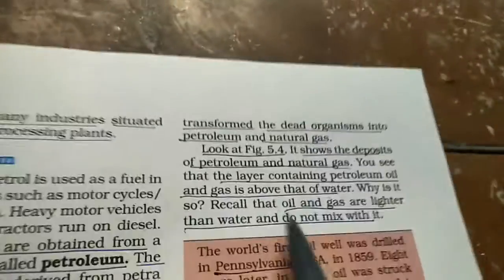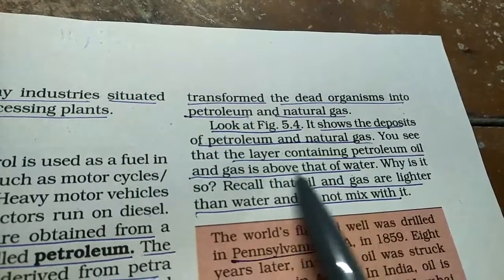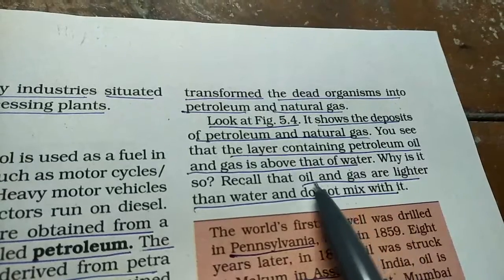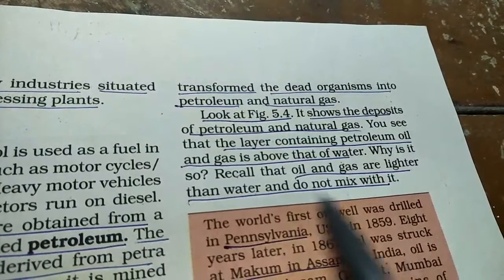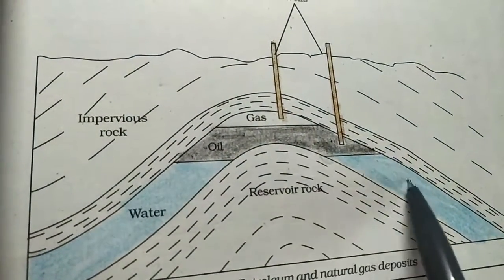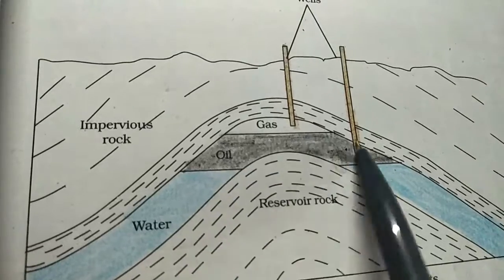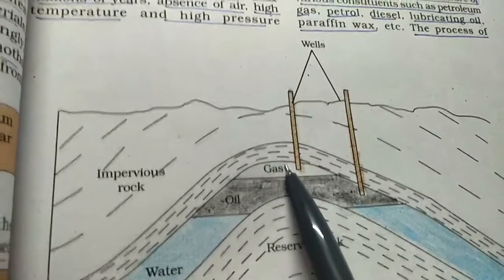Now if you can see, the layer containing petroleum, oil and gas is above water. Why? Because oil and gas are lighter than water, so they do not mix with it. So you can see in the diagram, it is not getting mixed with the water, it is floating above the water, oil, and above oil you have got gas.